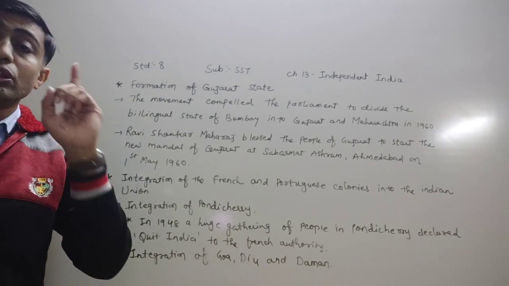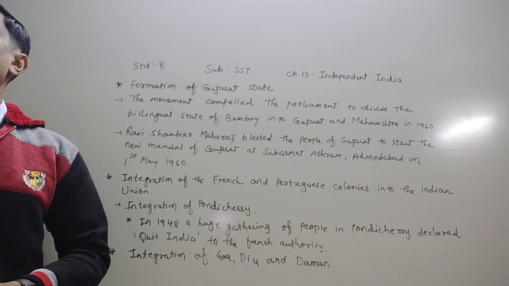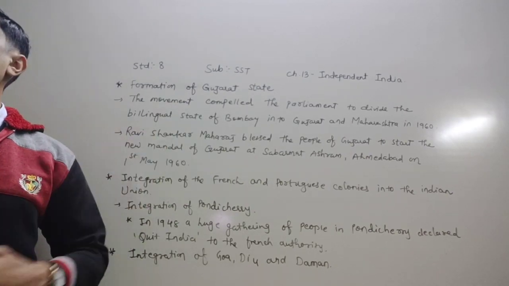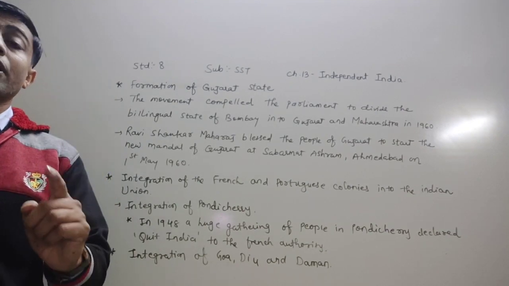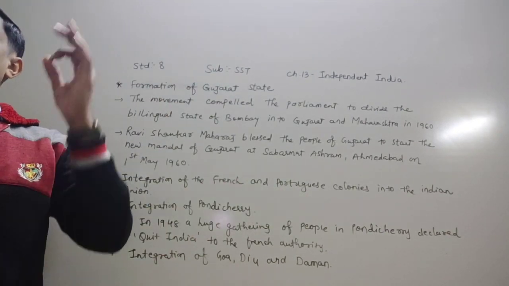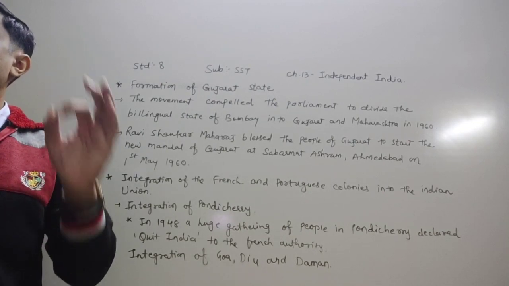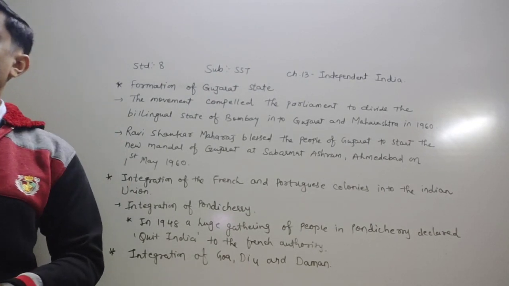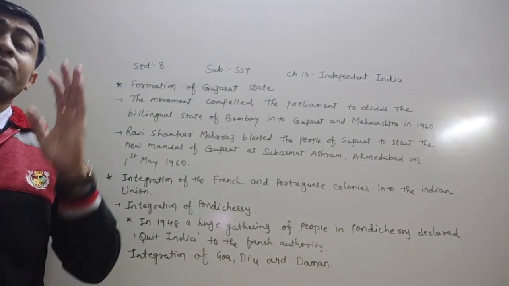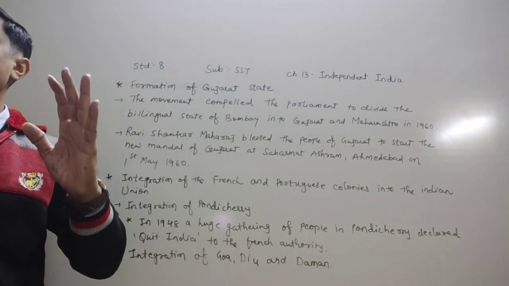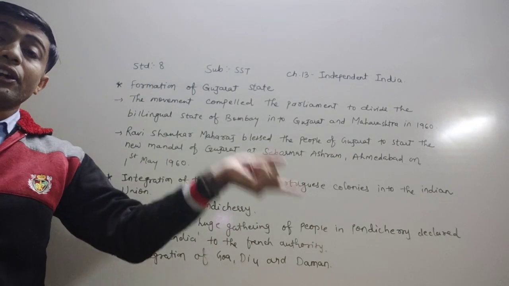On 15th August 1955, near about 3,000 to 5,000 unarmed Indian activists attempted to enter Goa.